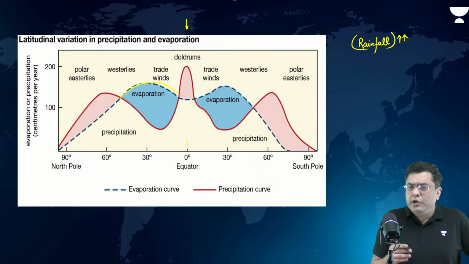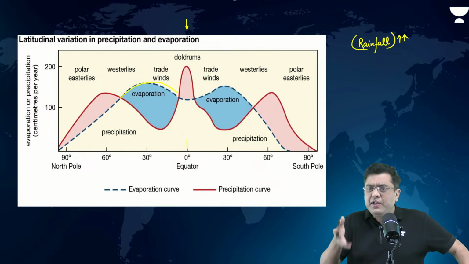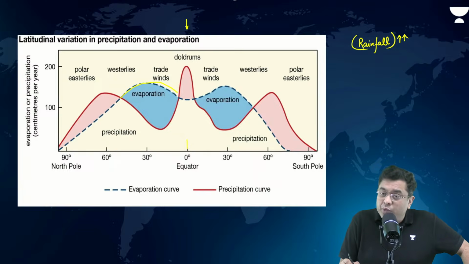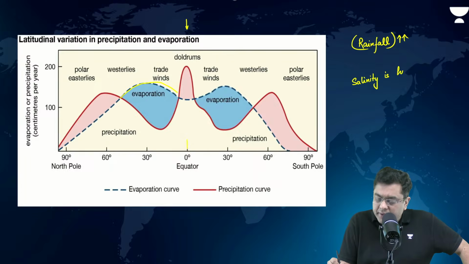Rainfall is comparatively low because this is a region of high pressure. Sinking air, no rainfall. Salinity is, that is why, very high because evaporation is high. So salinity is highest in the tropics. Always.